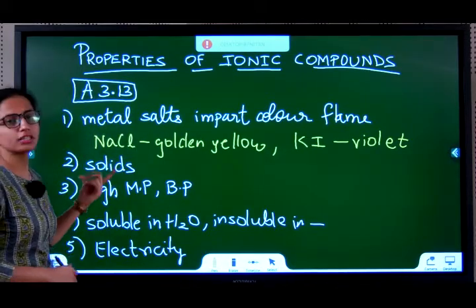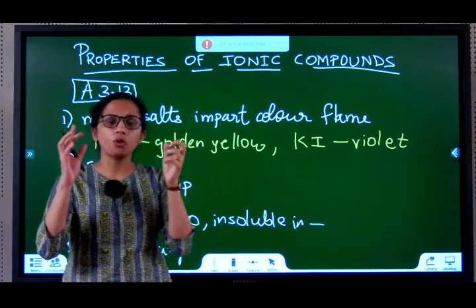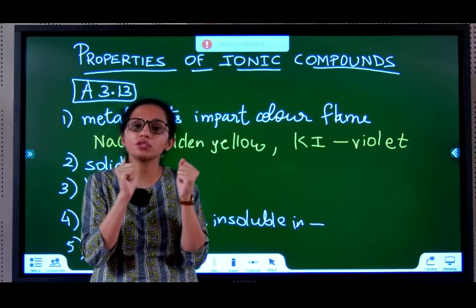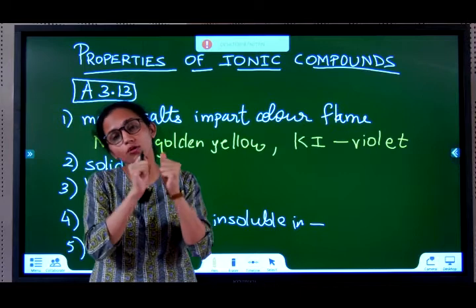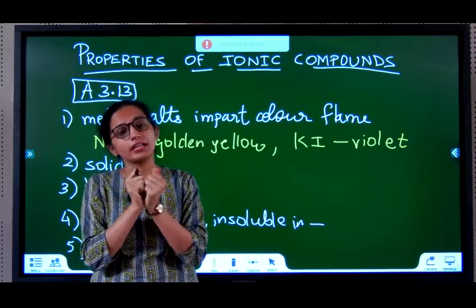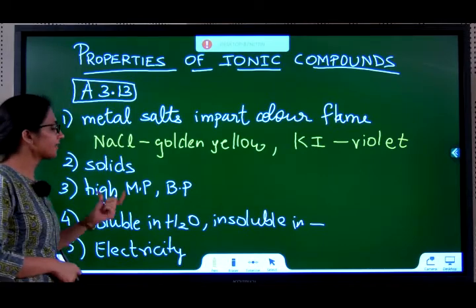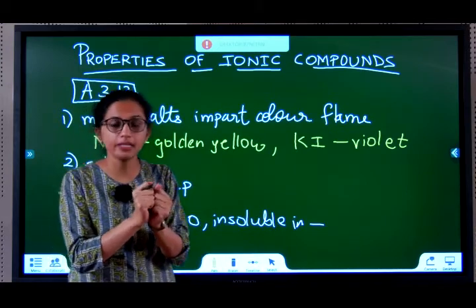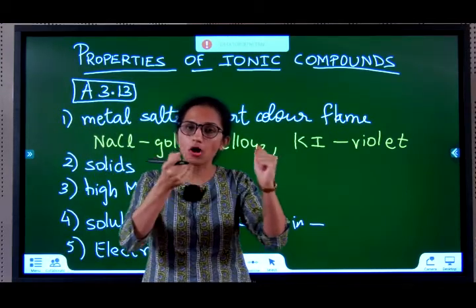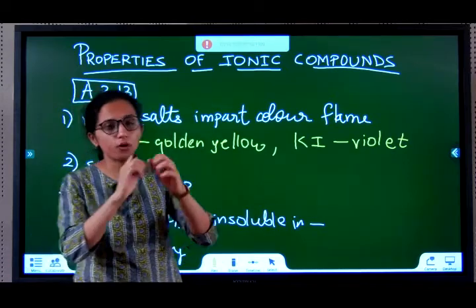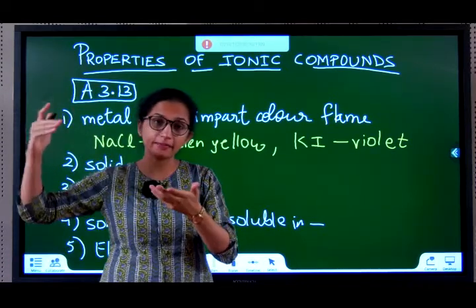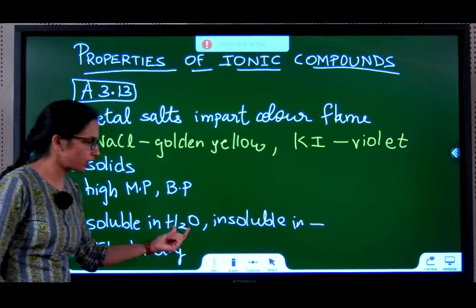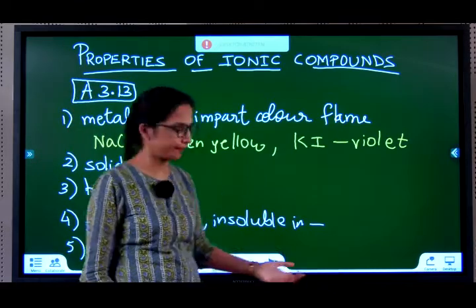Ionic compounds are usually solids. Why? Because one ion is positive, the other ion is negative. The electrostatic force of attraction between them is very strong, which is why they are closely bound to each other and therefore it's in solid state. They have high melting point and boiling point. Why? Since the electrostatic force of attraction is very strong between them, the energy required to break the bond is also more. Therefore, if you want to break it and reach the high melting point or boiling point, you need more energy. They are usually soluble in water, insoluble in petrol and kerosene.